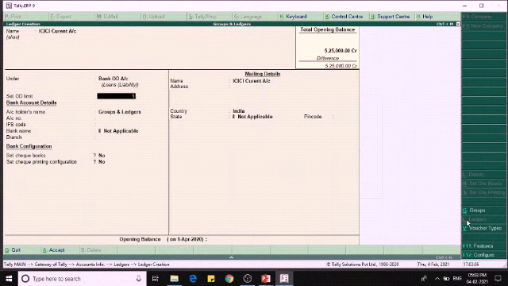Suppose the OD limit is 10 lakhs, and on the 1st of April we have 3,40,000 as the overdraft balance. If the balance is in overdraft, it will automatically change to a debit balance.